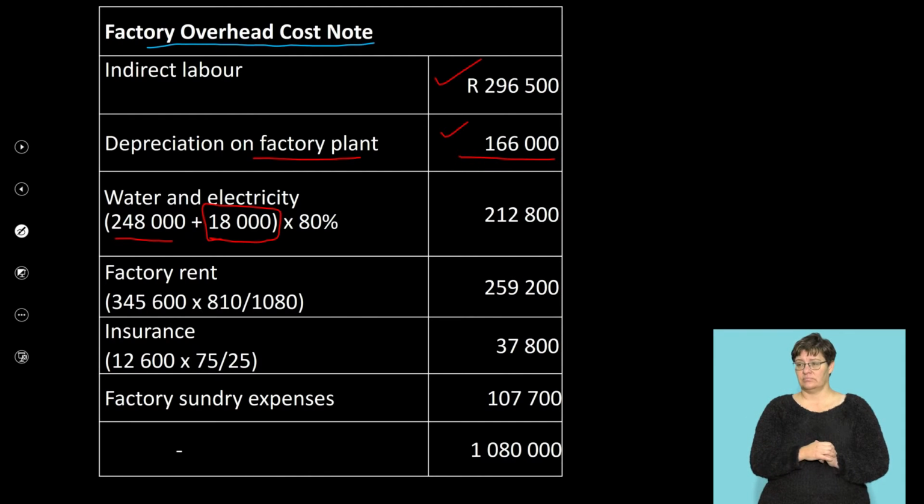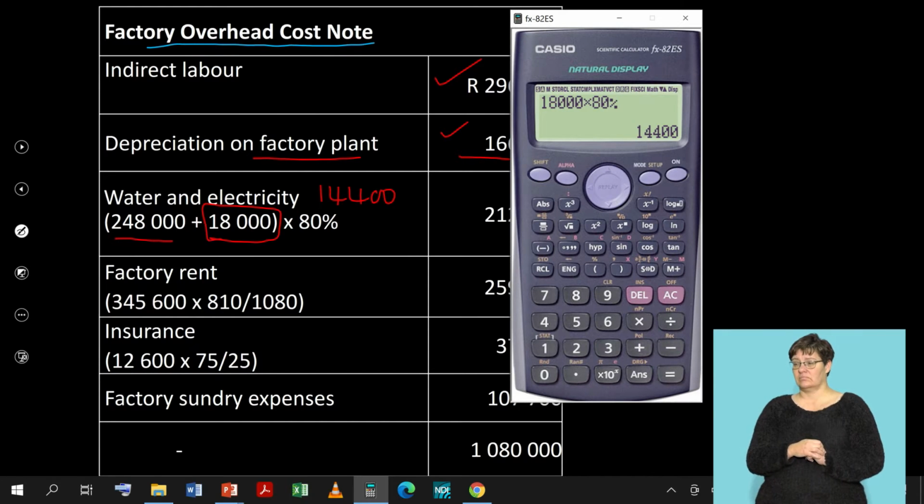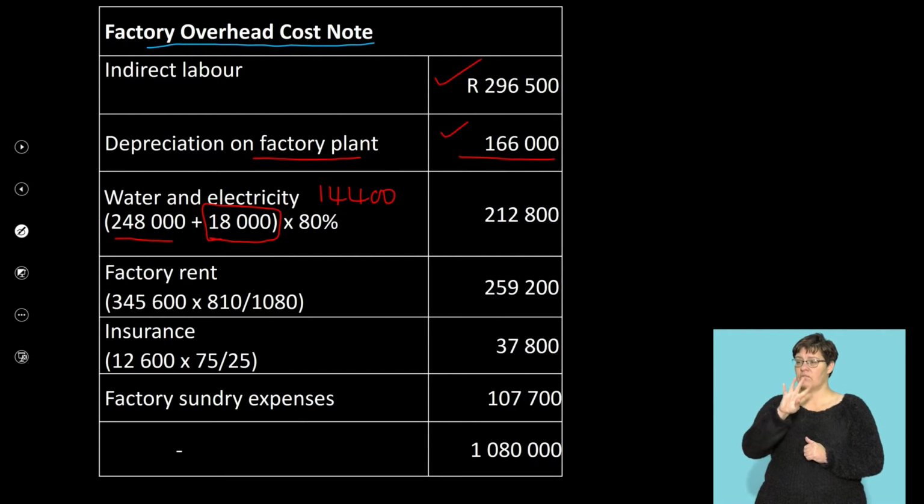So now, this figure actually gives you the 14,400. Let me just show you the calculation so you can see. If you take the 14,400 plus your 248,000, right, will give you a figure of 262,400. So we've got the total water and electricity, right guys?